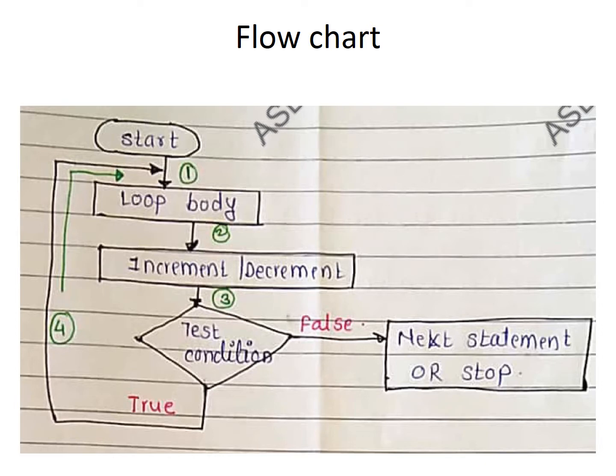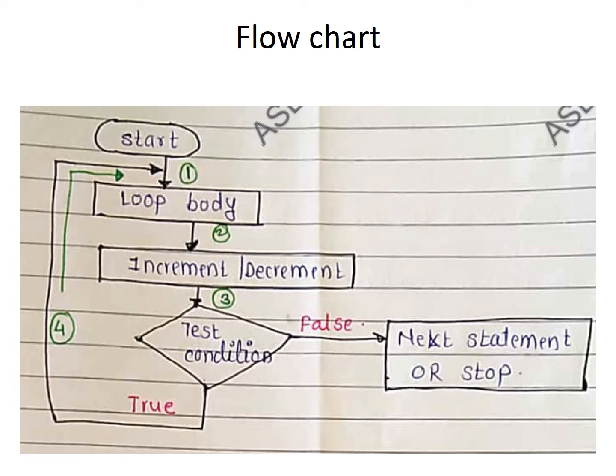So this one is the flowchart. As we know, we start, and the initialization of the variable which we use for checking the condition is carried out. In a do while loop, the first step is the execution of the loop body. Within the loop body, we are incrementing or decrementing the variable. The third stage is checking the condition. As the condition is checked, we get two answers, either the condition is true or the condition is false. If the condition is true, then again we move to the loop body,